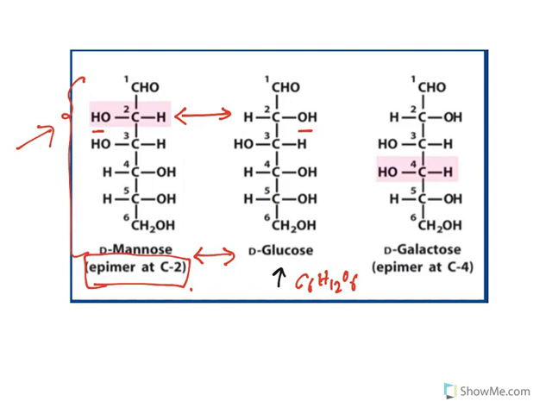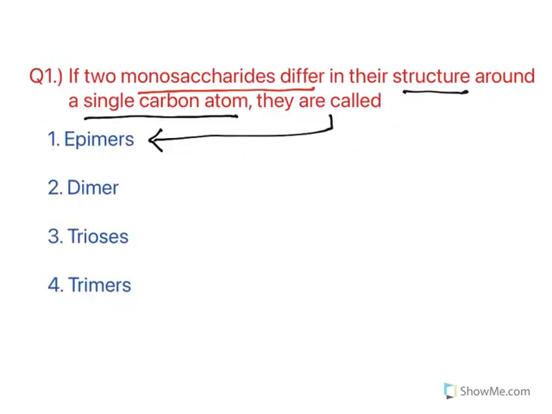Similarly, when you see glucose and galactose, all three have the same molecular formula, that's why they are known as isomers. Now in case of glucose and galactose, at the fourth carbon again the configuration is reversed. So galactose is considered as an epimer at C4. So epimer means there is a difference only at one carbon, and the answer is epimers.